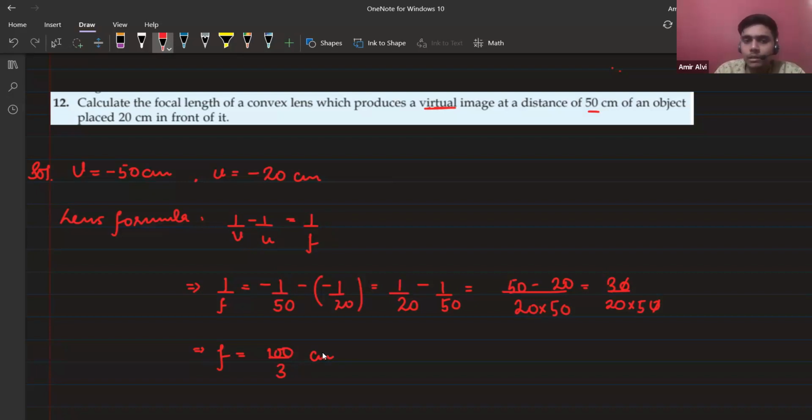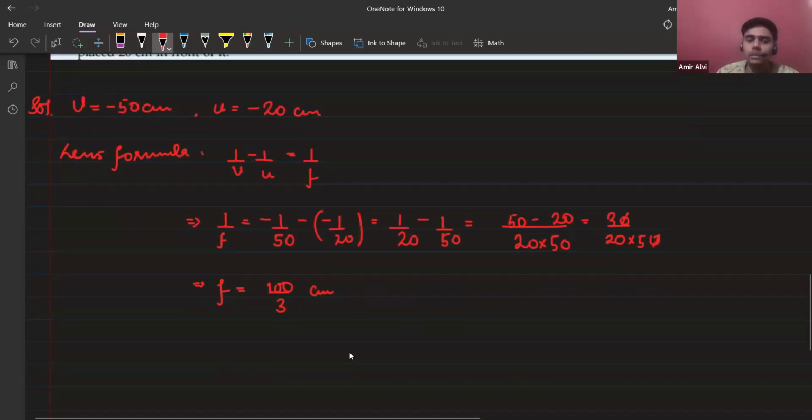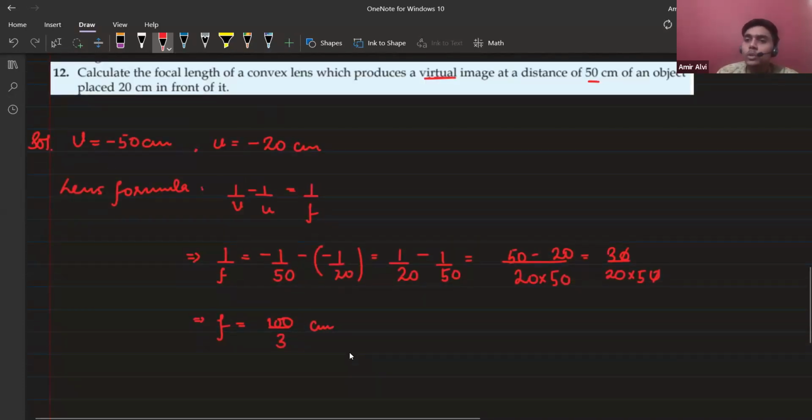Clear, everybody? We don't need to put decimals. If you're getting the answer in fraction, that's also okay. But if you are getting the answer in decimal, try to leave that thing in fractions, because in some cases you need to calculate the magnification, and if you take the decimal, the magnification calculation will be very complex. In this case, magnification is not mentioned, but in some cases you will need to calculate the magnification as well when the focal length, the image distance or the object distance is in fraction.